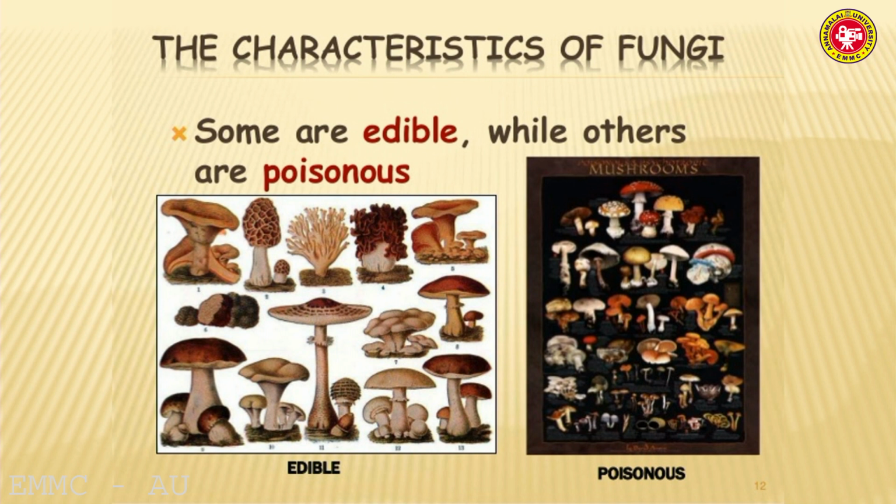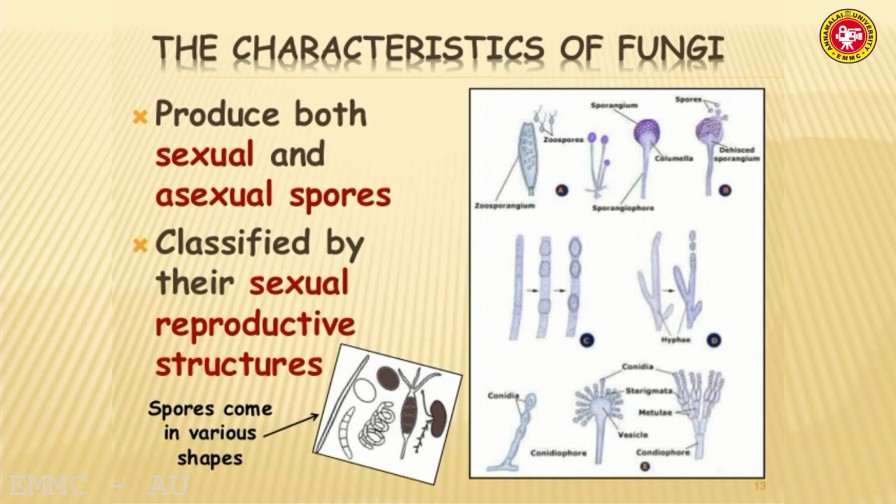Some fungi are edible and others are non-edible. Edible means it is in an eatable form. Poisonous is the non-edible form of fungi. Fungi produce both sexual and asexual reproduction, so there are two types of reproduction: one is sexual and the other is asexual.